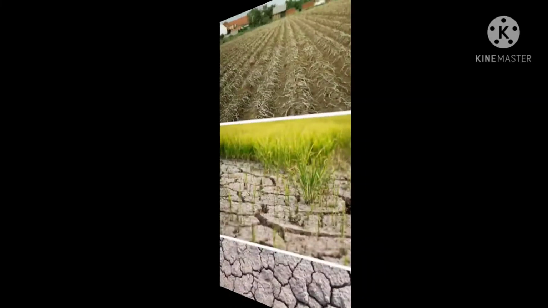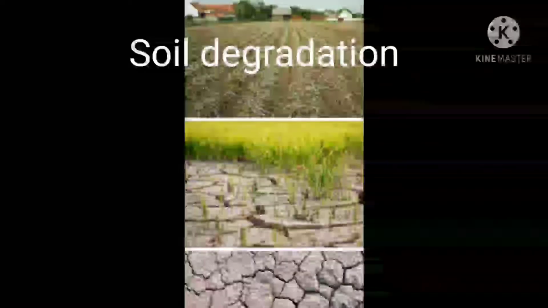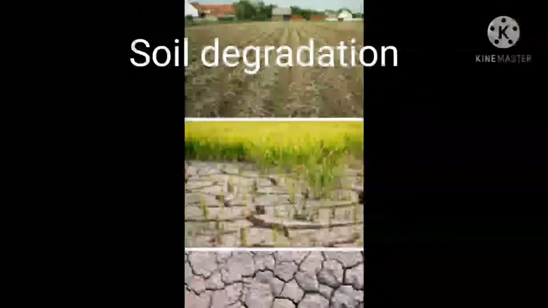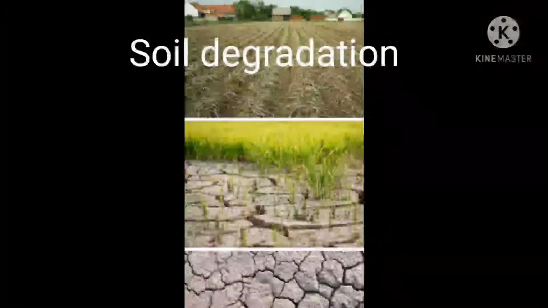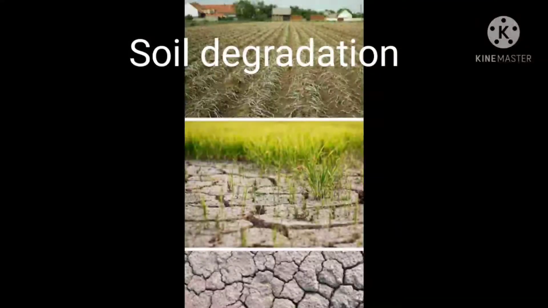Next we will study soil degradation. So let us see what is soil degradation. The soil quality may get lowered due to certain reasons. This is called soil degradation. To obtain higher agricultural yield, chemical fertilizer, insecticides, weedicides and irrigation techniques are used. However, the excessive spraying of chemical fertilizer leads to soil degradation.